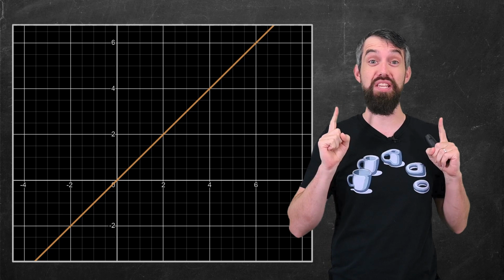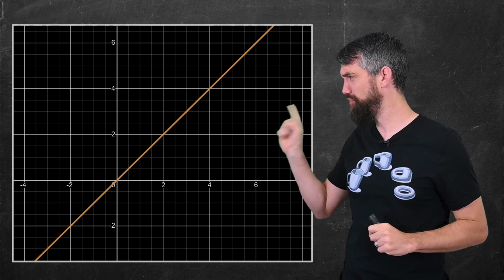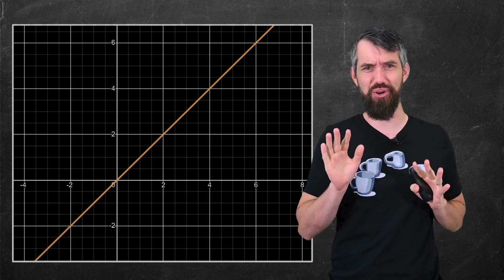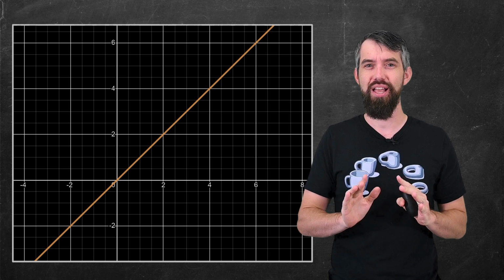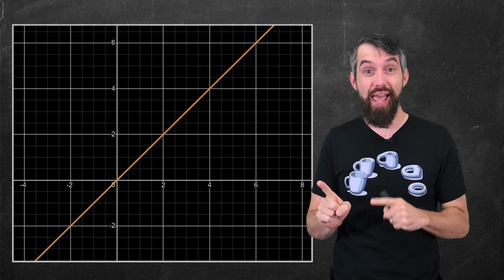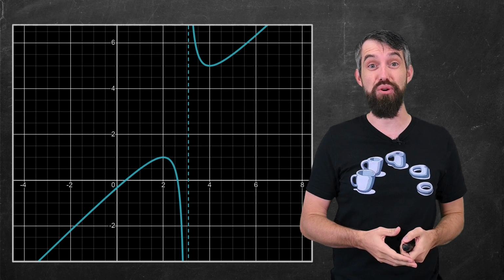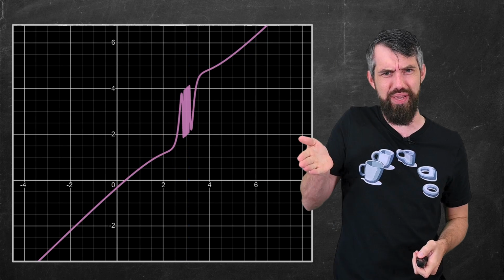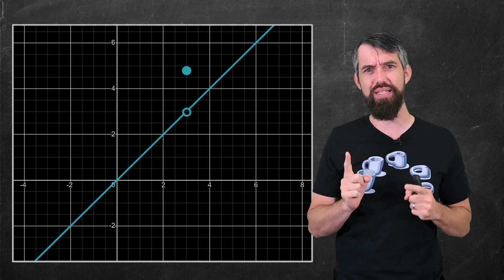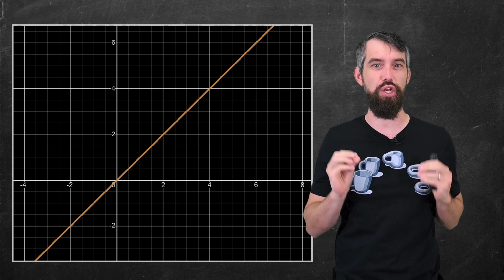I have a crazy function to tell you about. This is a line. Don't worry, that's not the crazy one. It's just a line. But a line is really nice because it's continuous everywhere. There's no vertical asymptotes. There's no weird infinite squiggly pieces. There's no holes that are missing. A line is continuous everywhere.